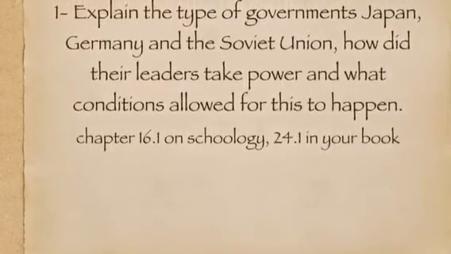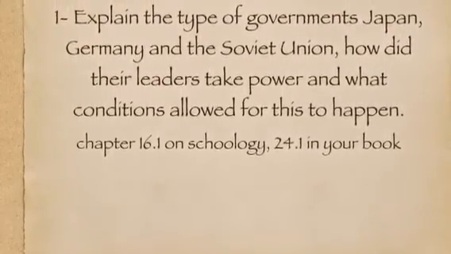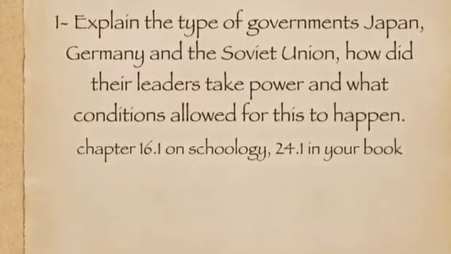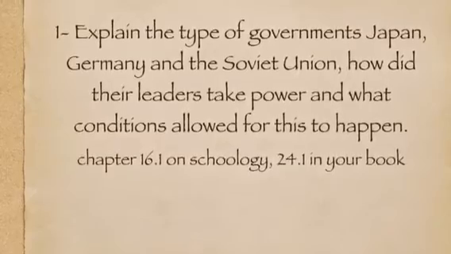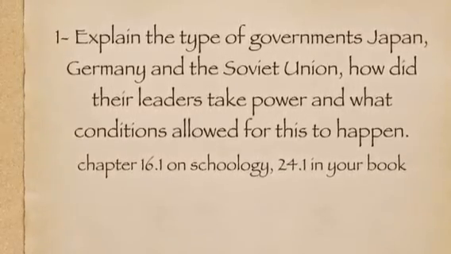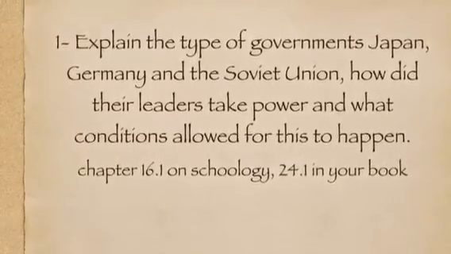Question number 1. Explain the type of governments in Japan, Germany, and the Soviet Union. How did their leaders take power and what conditions allowed for this to happen? You can use chapter 16.1 on Schoology or 24.1 in your textbook to help.